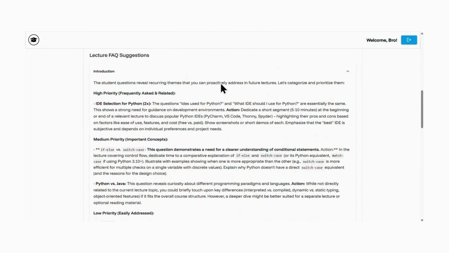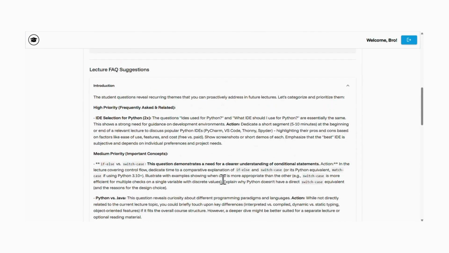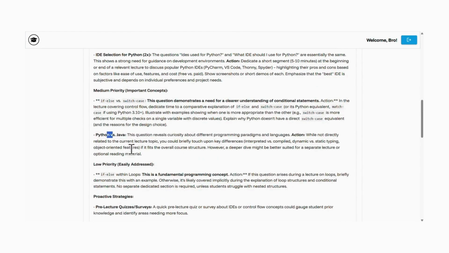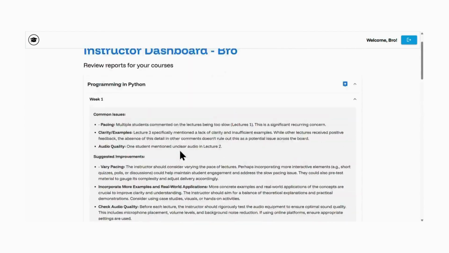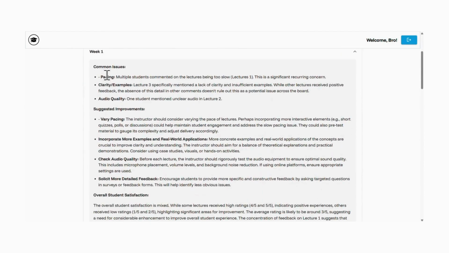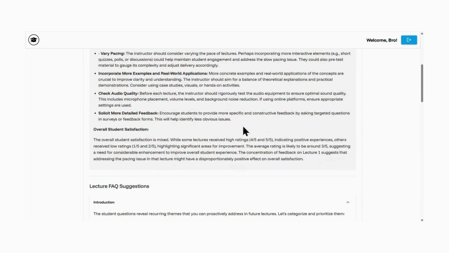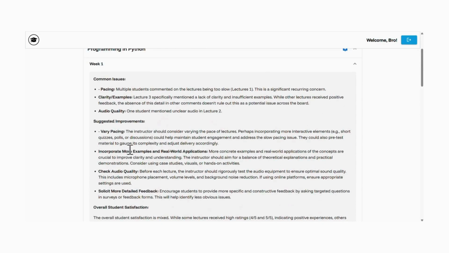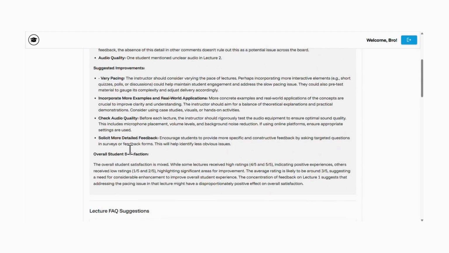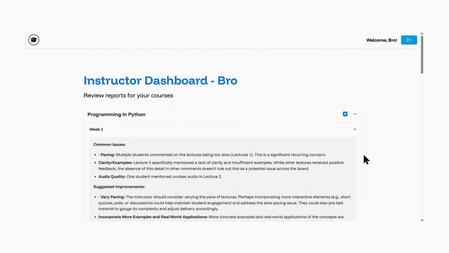Okay, so that's great. So if else and switch case, this difference was asked in Python and Java. And similarly for this, the pacing issues were one of the reviews, and some people gave it a very high rating of 5 out of 5. Some students gave it a rating of 4 out of 5. Some students gave it a very low rating of 1 or 2 out of 5 for some lectures. So the reviews are a bit inconsistent.